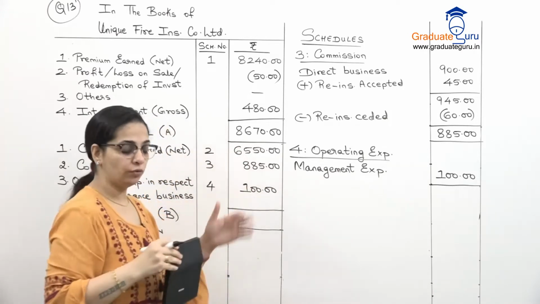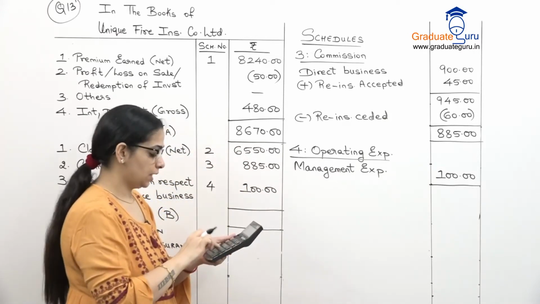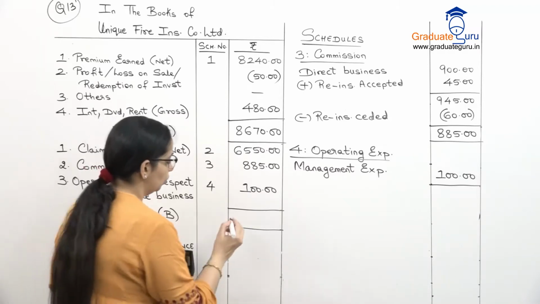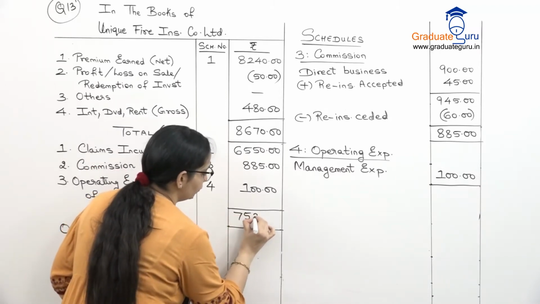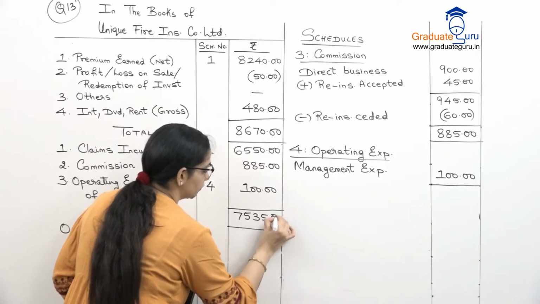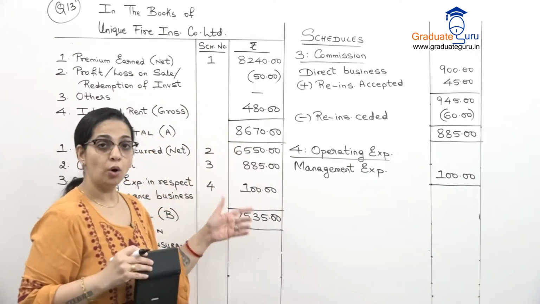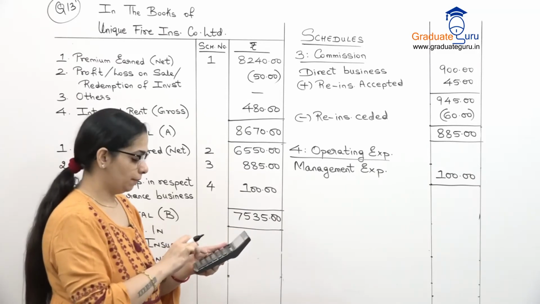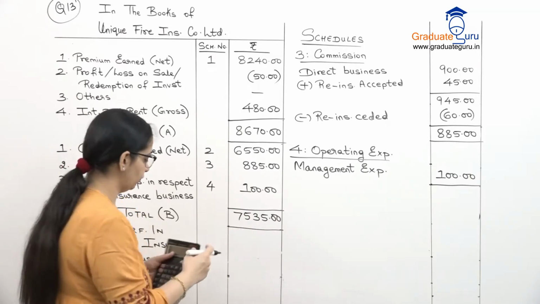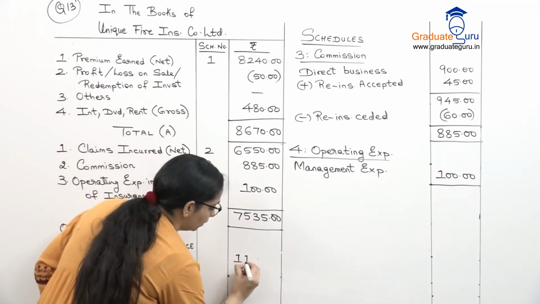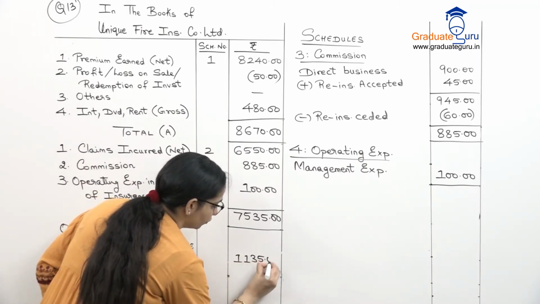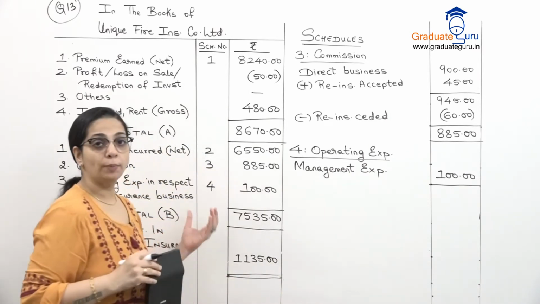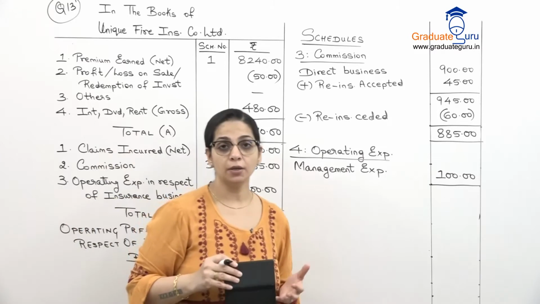Let's take a total of these three. 6550 plus 885 plus 100. We get 7535. And let us find our operating profit. Subtract, 8670 minus 7535. We will get 1135. So this is our operating profit for fire business.